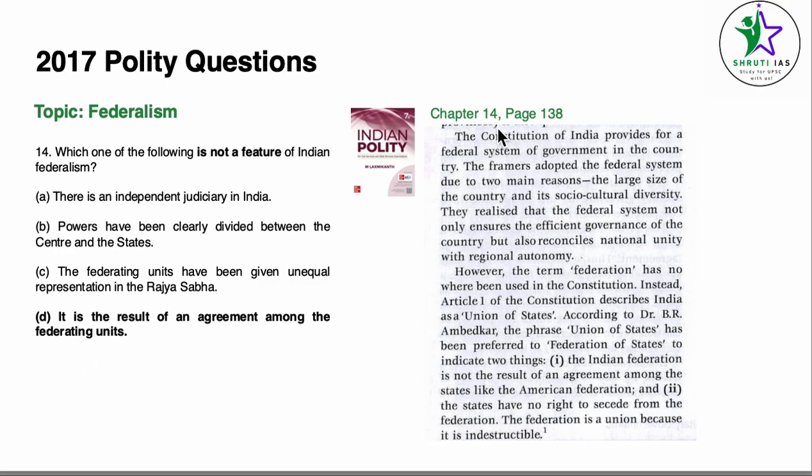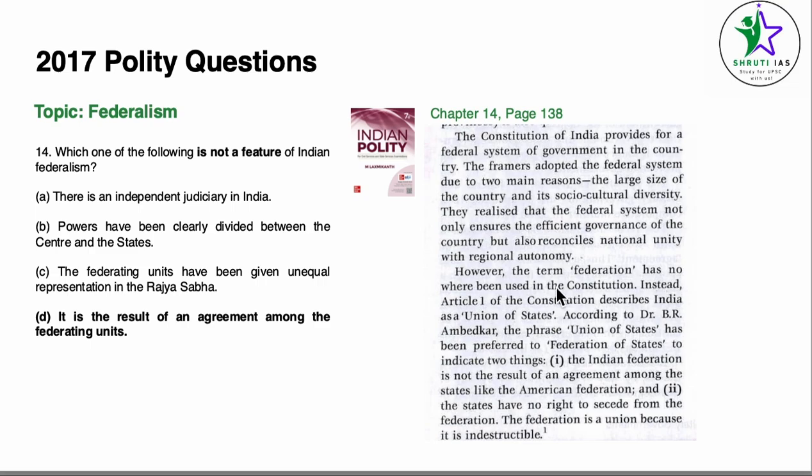Now, if we have read chapter 14, Federal System, under page number 138, the Constitution of India provides for a federal system of government in the country. The framers adopted the federal system due to two main reasons: the large size of the country and its social cultural diversity. They realized that the federal system not only ensures the efficient governance of the country, but also reconciles national unity and regional autonomy.